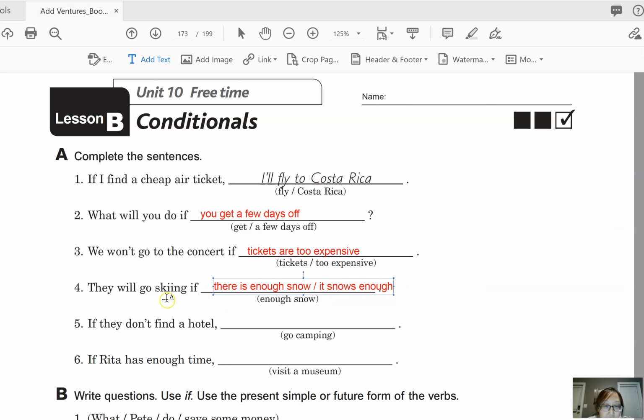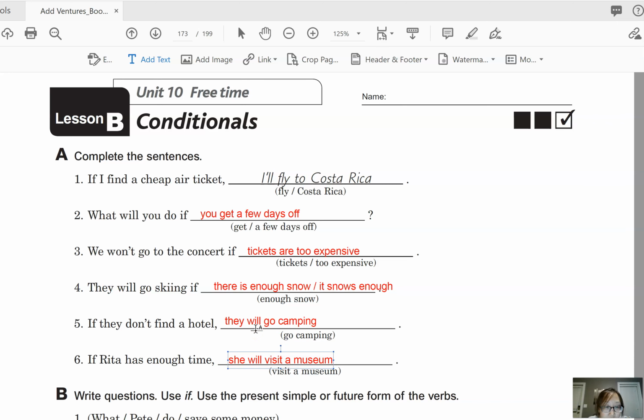Okay. And then number 5, if they don't find a hotel, they won't, or actually, I'm sorry, they will go camping, because you don't need a hotel if you go camping. Okay, and then number 6, if Rita has enough time, she will visit a museum. Okay, and of course you can use the contractions, she'll, they'll.